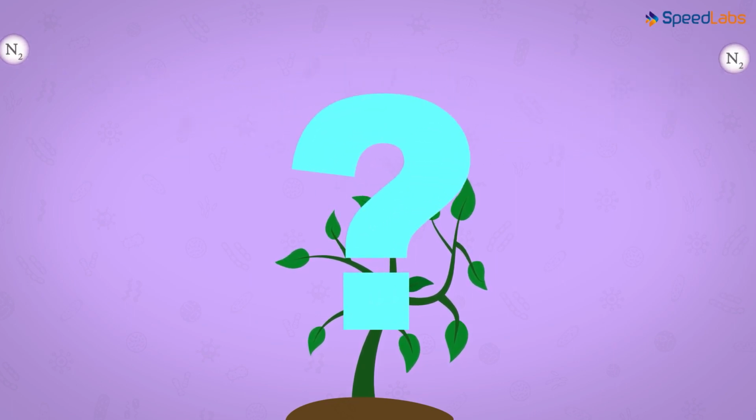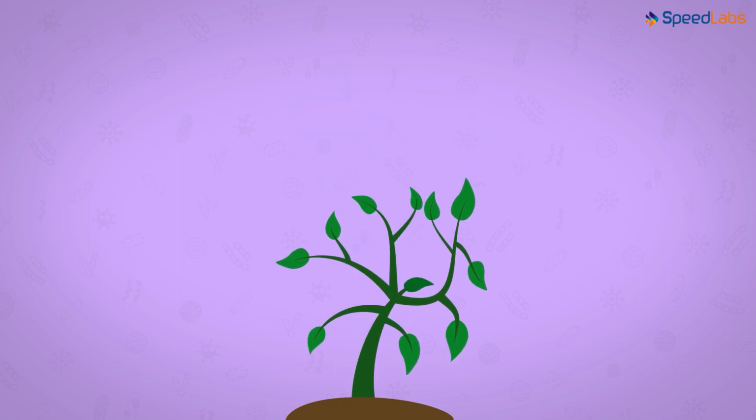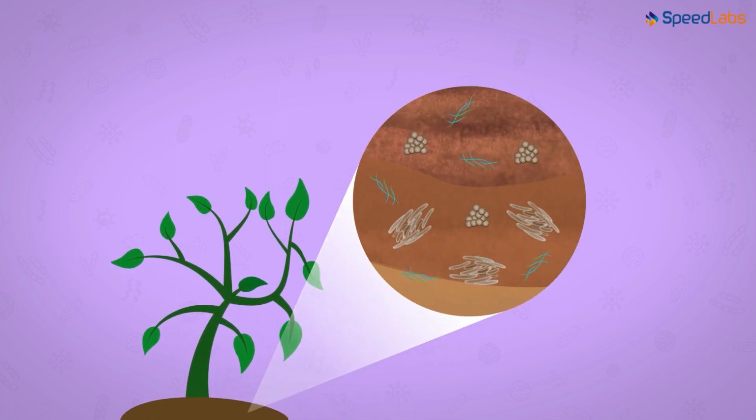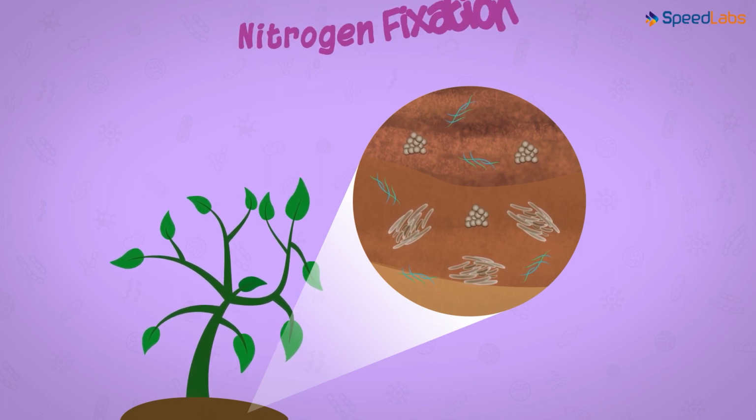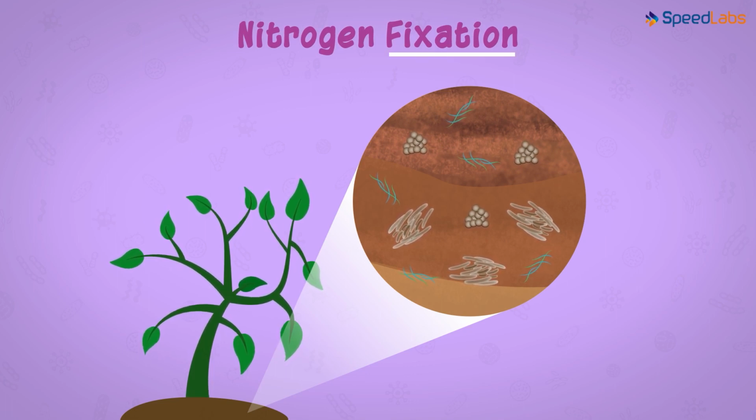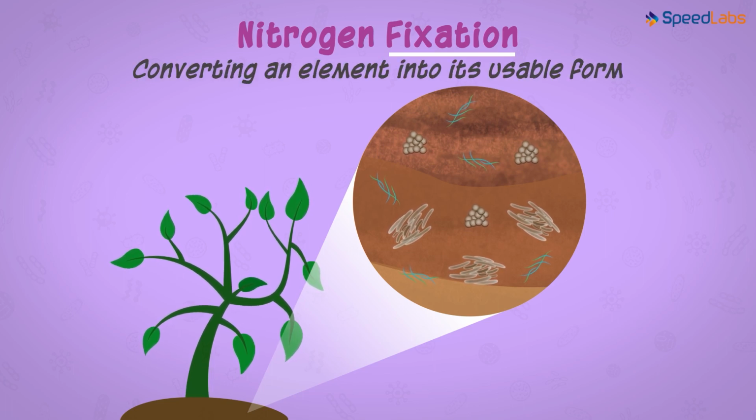So now who will solve this problem? We don't need to worry. Plants also seek the help of some other organisms, the microorganisms. Yes, several bacteria and blue-green algae are a part of this activity. This important process is referred to as nitrogen fixation. What do we exactly mean by this? The term fixation refers to converting an element into its usable form.